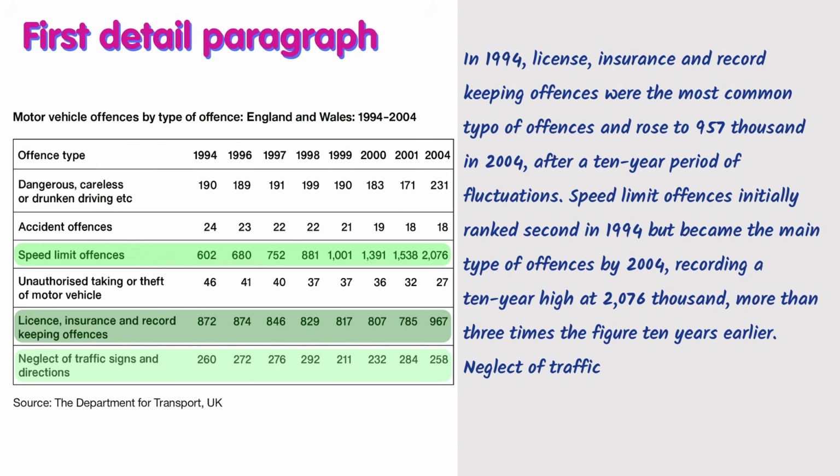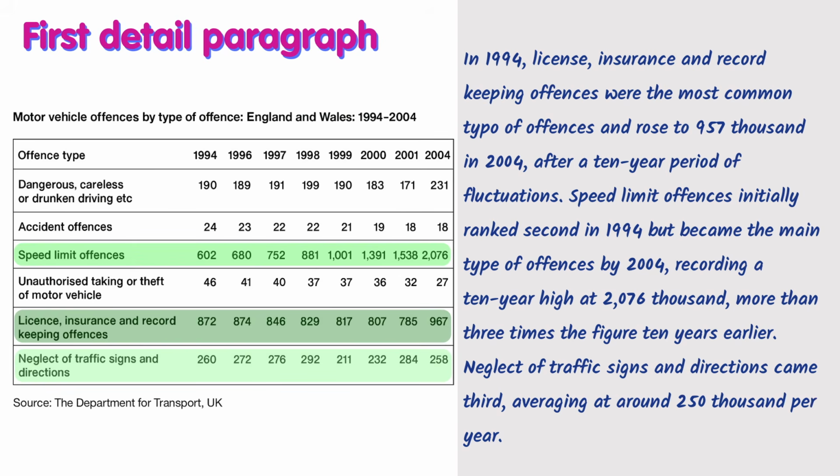Neglect of traffic signs and directions came third, comma, because I'm going to continue my sentence, averaging at around 250,000 per year. That's a perfect sentence here. No more data, not going into details, writing about each year, simply the beginning and the end, which is 2004. That's it. Now, it's time to start writing my second detail paragraph.